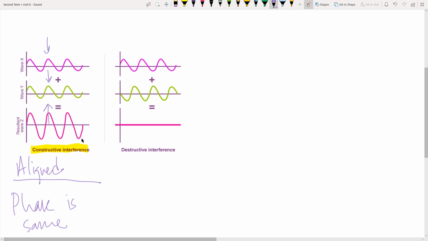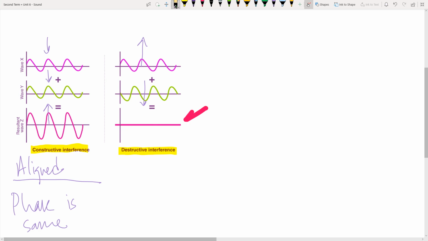Now, in contrast to constructive interference, we also have destructive interference. In destructive interference, as you can see, this is the upper part, but in contrast to this, we have a lower part. These will subtract, and eventually, if they have the same amplitude, they will create no sound. So as you can see, there is no pattern left.